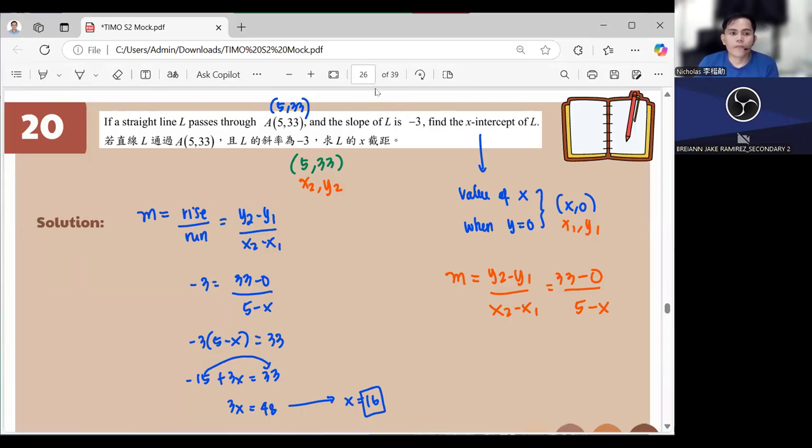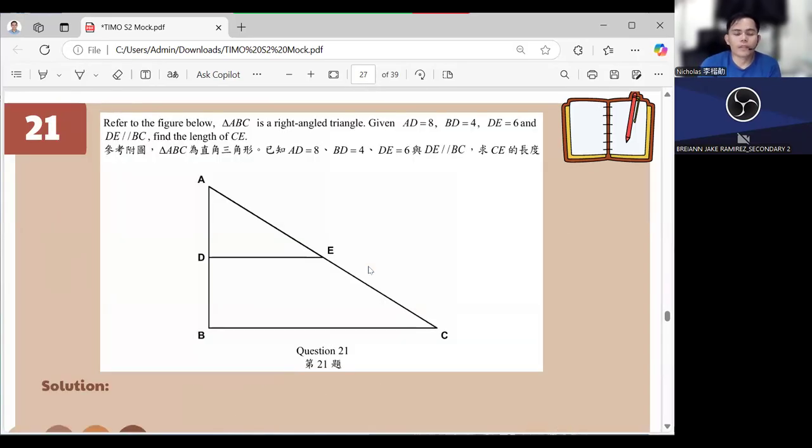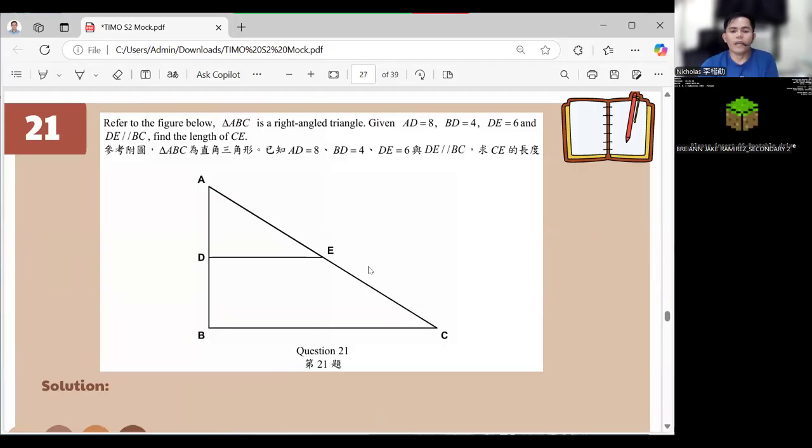Let's now have number 21. Refer to the figure below. ABC is a right angled triangle. Given AD is 8, BD is 4, DE is 6, and DE is parallel to BC. Okay, find the length of CE in here. Okay, that part.